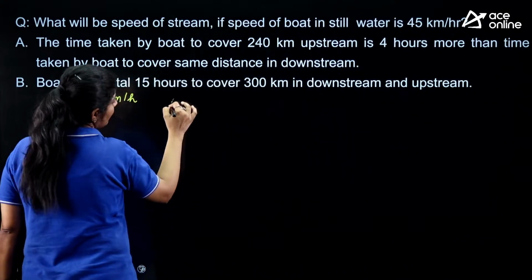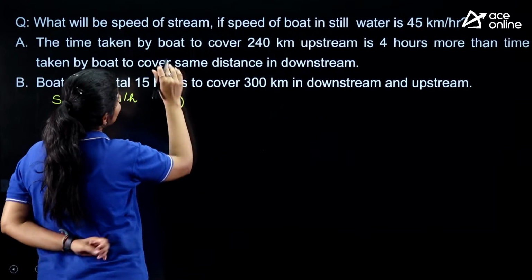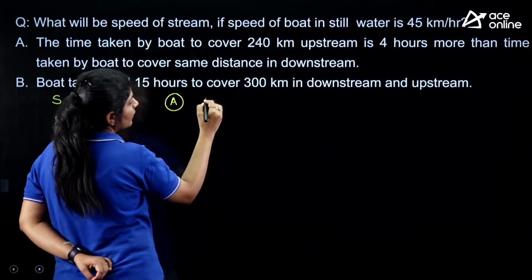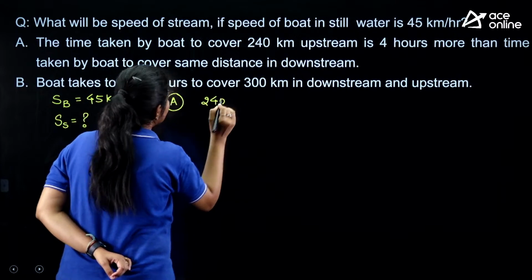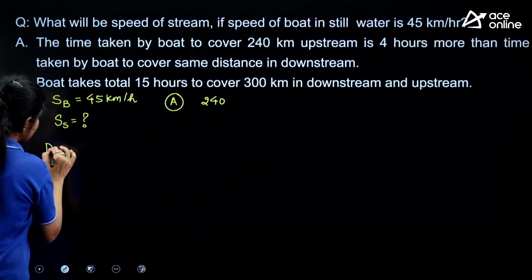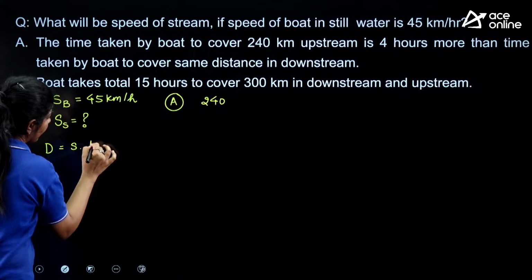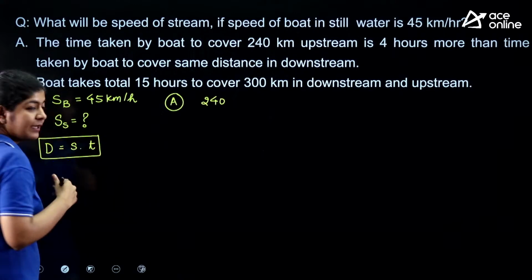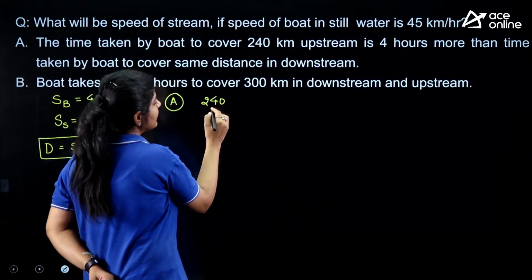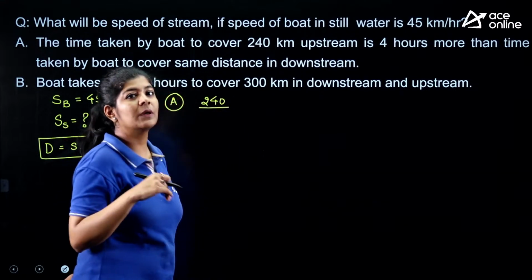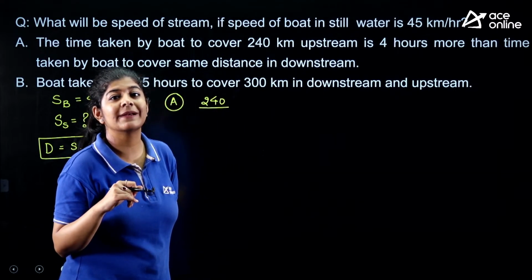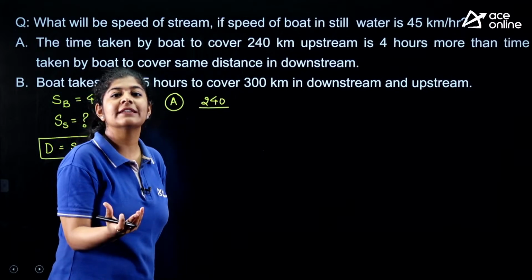So it's a simple one. If you go through A, the question is saying 240 kilometers. So we know that for time, we need to use this formula. Distance is nothing but speed into time, right? So distance divided by speed, so that we can get the time.